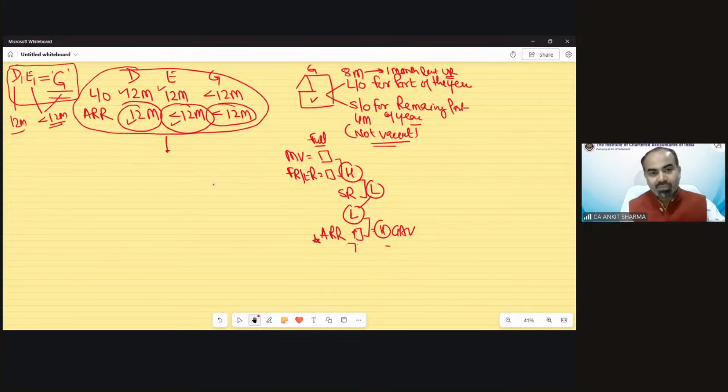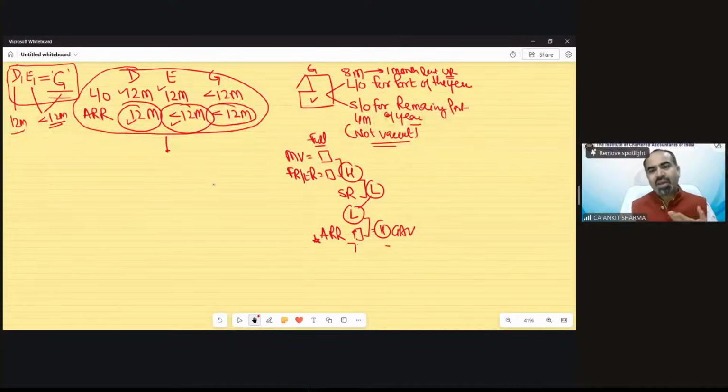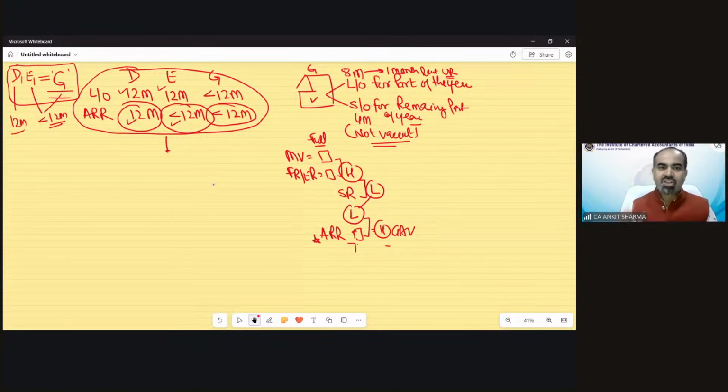Full let out, less than 12 months rent received due to bad debts, E case, solved. Less than 12 months let out and balance months self-occupied, and vice versa, so again case number G, we have to take actual rent received in this case. That's it. Yes, Navneet, in G case also, there is no interest limit. The difference in D, E, and G is just up to ARR value. That's it. Everything else is exactly same.